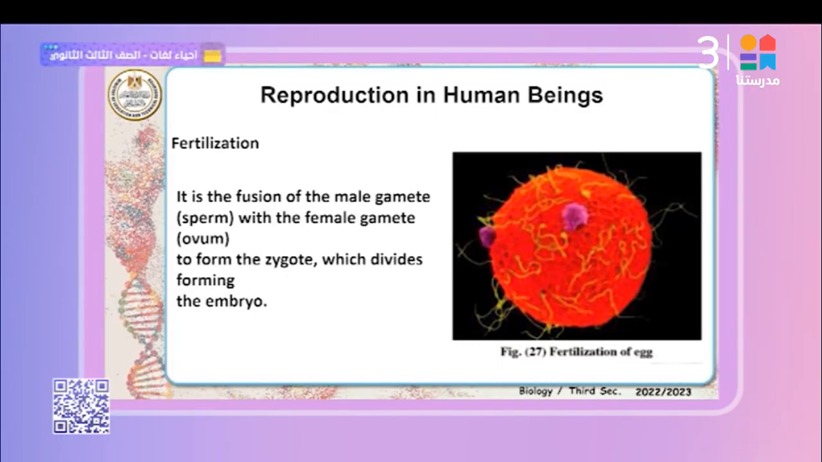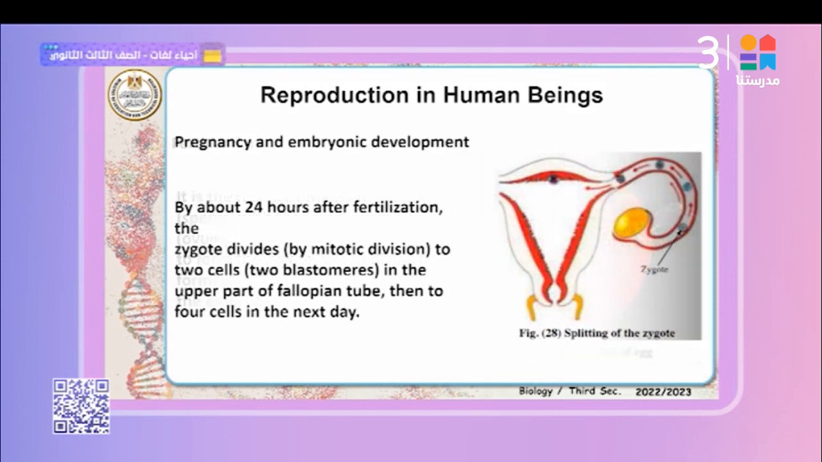Again, fertilization is the fusion of the male gamete, the sperm, with the female gamete, the ovum, forming the zygote, which divides to form the embryo. Pay attention to these figures. The site of fertilization is the anterior first third part of the fallopian tube. After 24 hours from fertilization, the zygote divides mitotically into identical cells, then 4 cells, 8 cells, sequentially reaching the blastocyst and morula. After 1 week, the morula is formed.